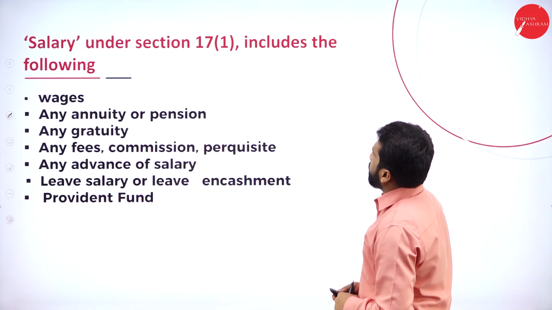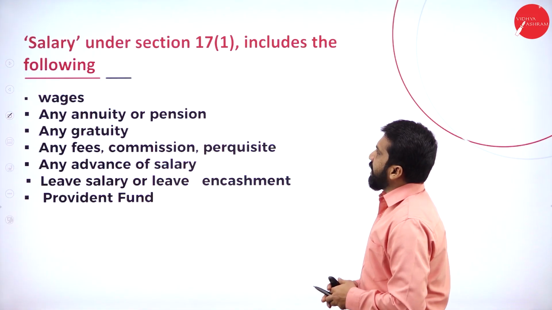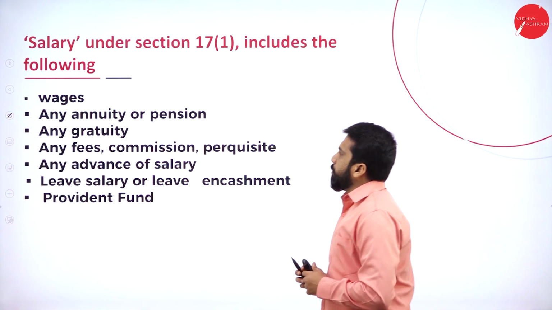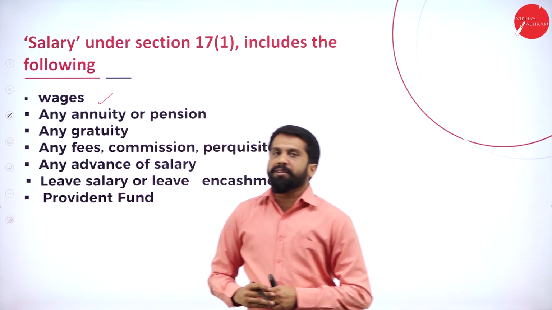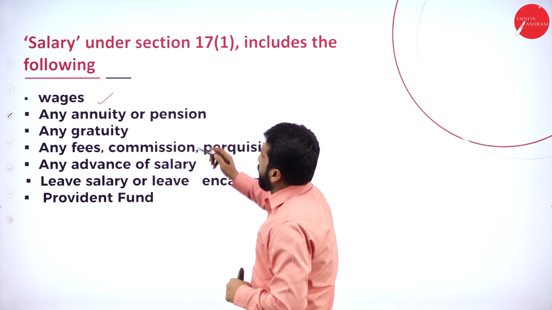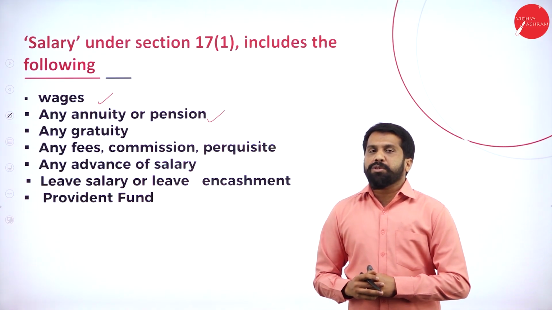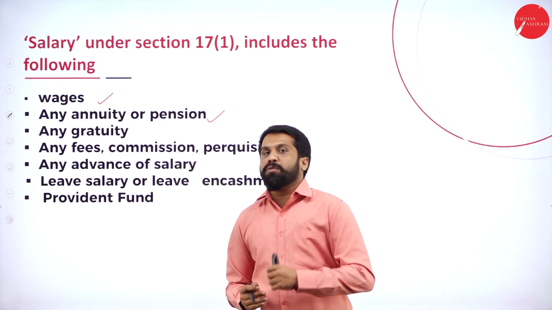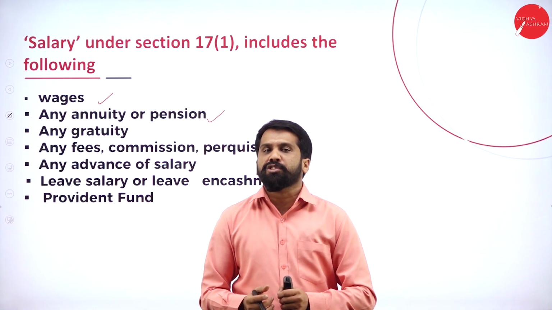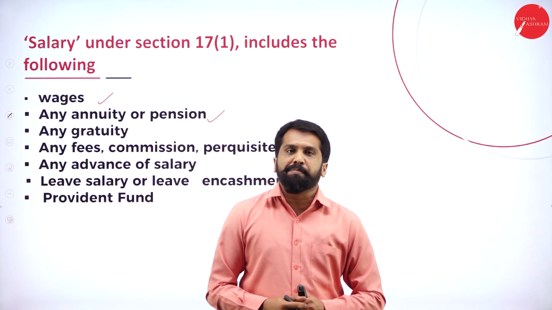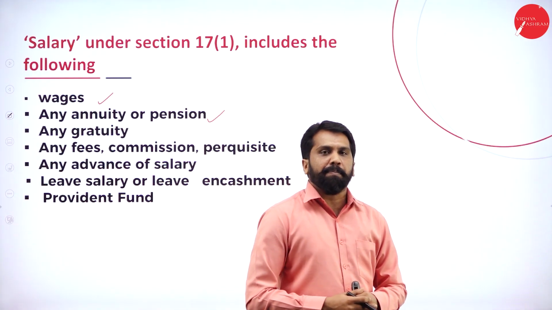Salary under section 17 includes the following. Now, these are called salary. Which are those? Like your wages. Wages we call salary. Then any annuity or pension. Once you are done with the age of 60, you will be at home and you will be paid pension. Normally, government employees will get pension. In a few institutions, if it is aided, they will also get pension.